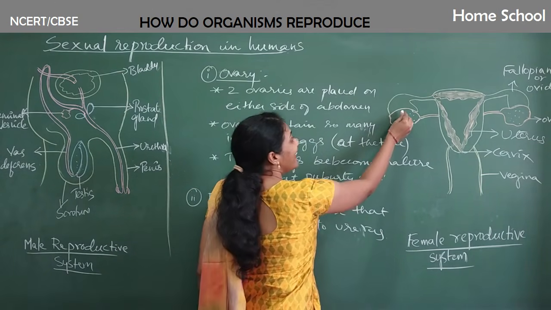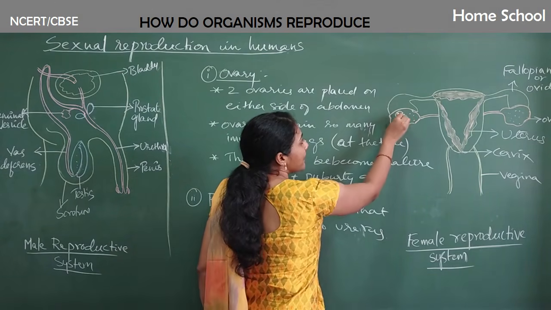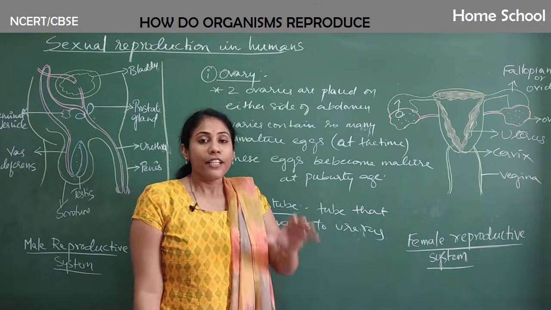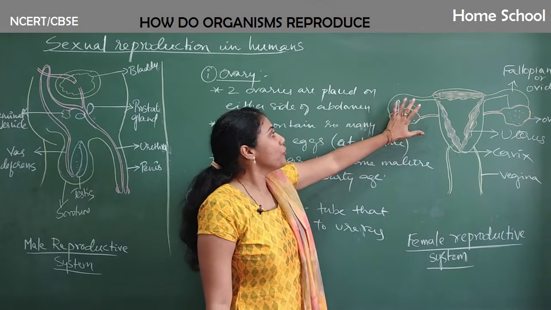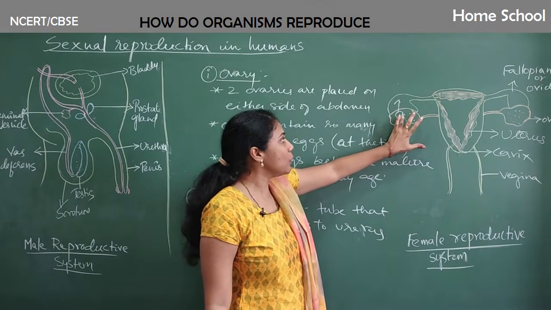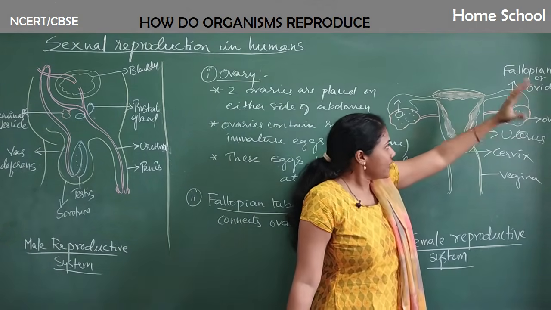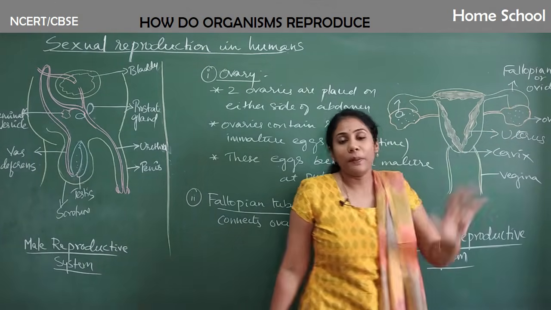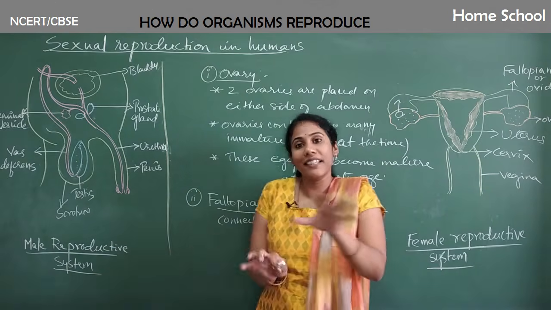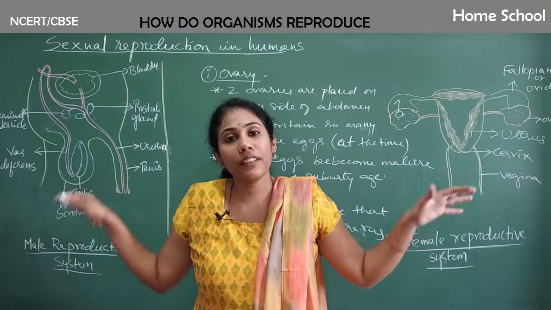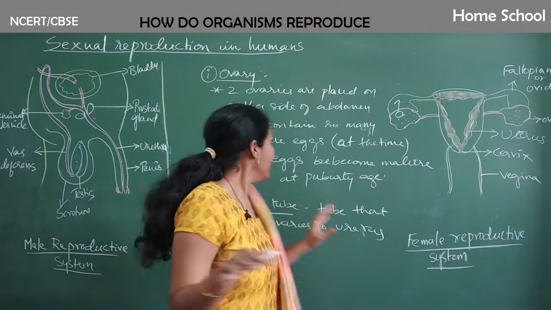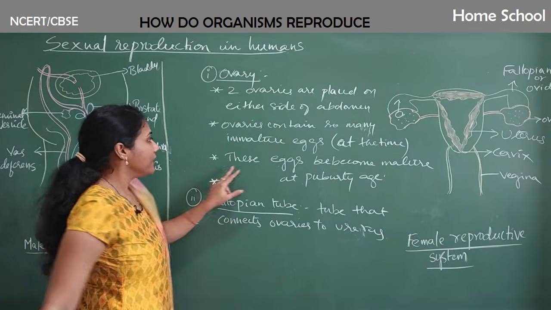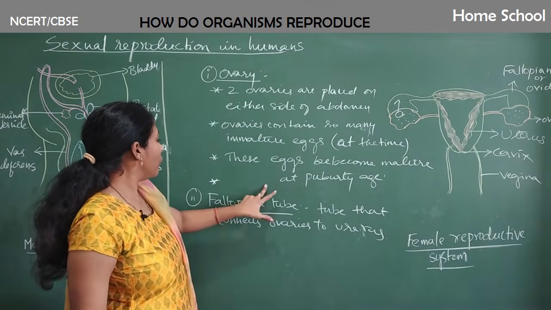Okay, so the egg becomes mature, it becomes slightly bigger, and it will travel to the fallopian tube. So in 1 month, if the egg goes to this fallopian tube from this ovary, then in the next month, the egg from this ovary will be going to this fallopian tube. So this particular thing keeps on occurring throughout the female life. Clear? So one more point you can just mention under ovary.